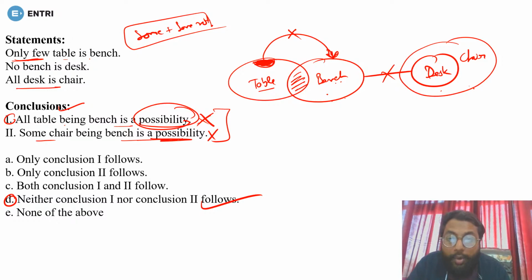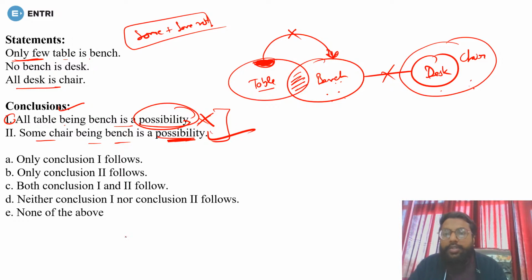Okay, sorry, this is a possibility, guys. The answer will not be neither, because they are asking whether some chair being bench is a possibility. See, we don't know the exact relationship between chair and bench, so there is a chance that some chair can be part of bench, and they are asking for possibility. Yes, there is a possibility. So only conclusion second follows, that is option number B. Not E, guys, only second follows will be your answer, because there is a chance that some part of chair can come into the bench, and they are asking for a possibility, so that will be the right one.